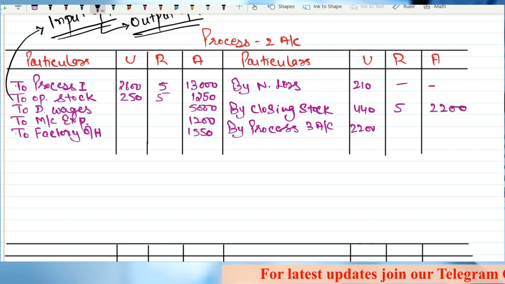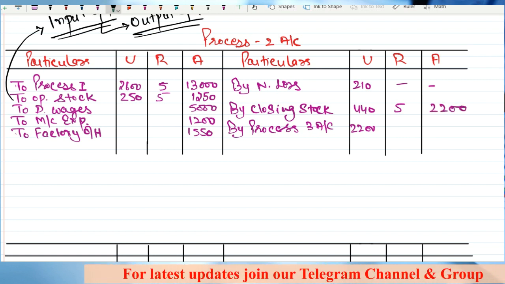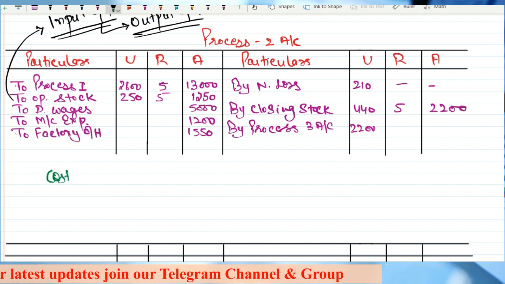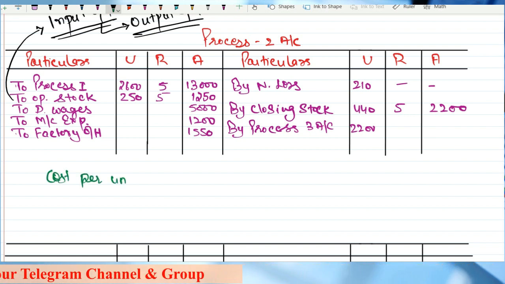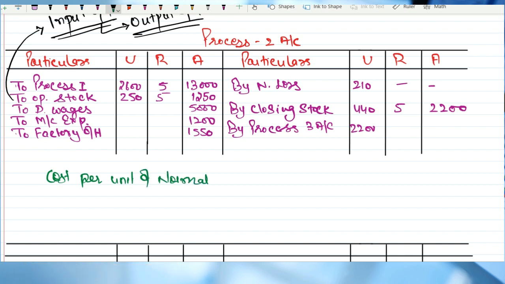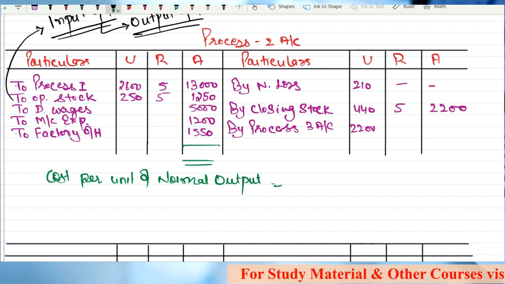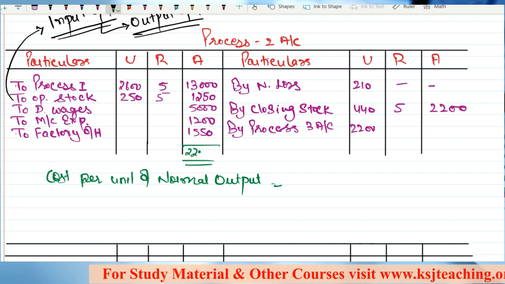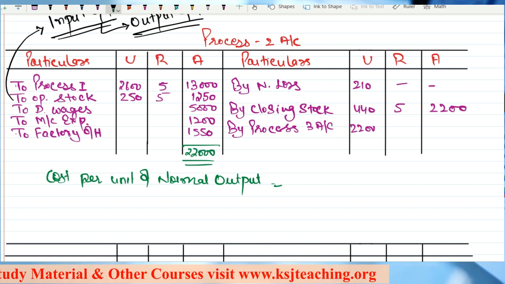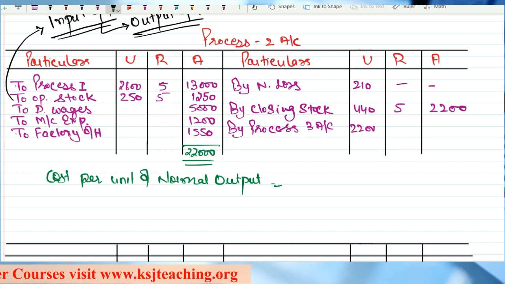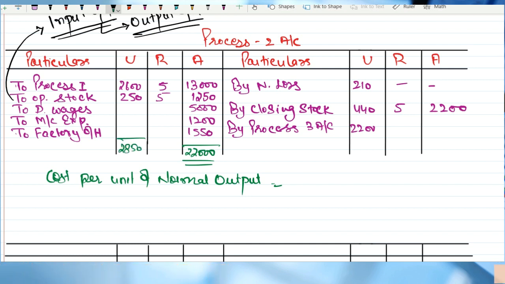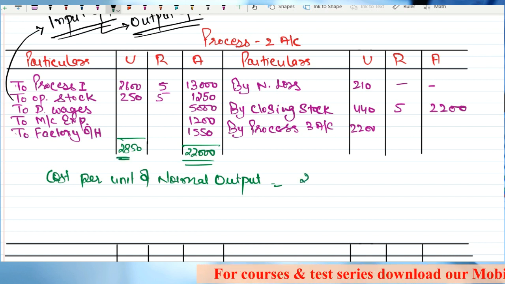Now, what about this process 3 account? Sir, for this we will require the cost per unit of normal output. Sir, what is the total cost that has been incurred? That is 22,000. Number of units input: 2600 of this period, 250 of the last period. That means 2850.